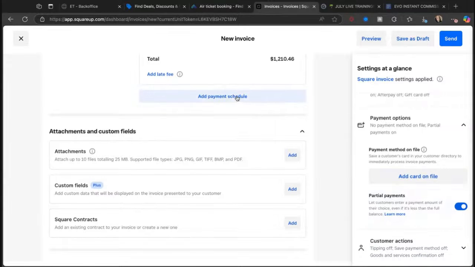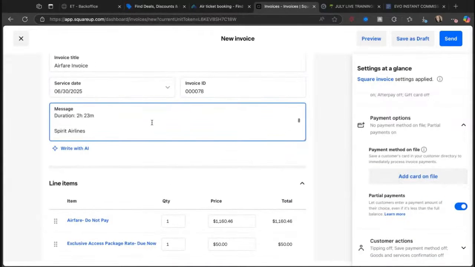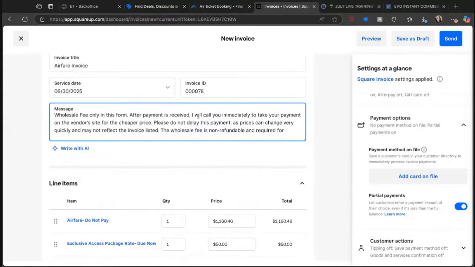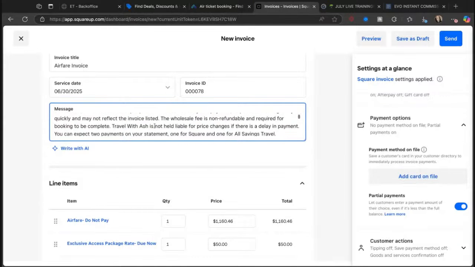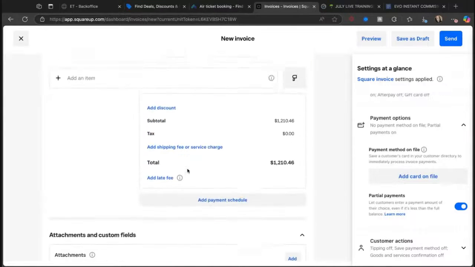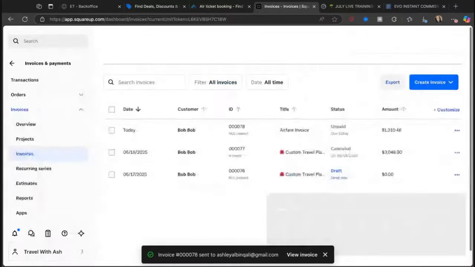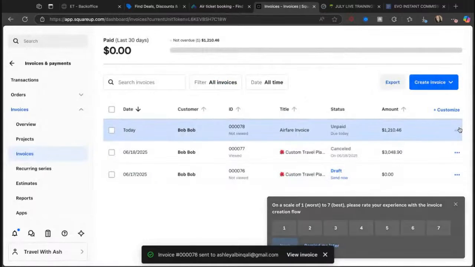But this part is the important part. So now I need to make sure in my little note here that I have, the way I wrote it's way prettier. The wholesale fee is non-refundable and required for the booking to be complete, okay? So I want to make sure, please pay it only. So, okay, I have everything I need. So I would just send this to them just like that. It shouldn't take you any longer than that. So let me just say I send it to myself, and then I want you to be able to look at it.